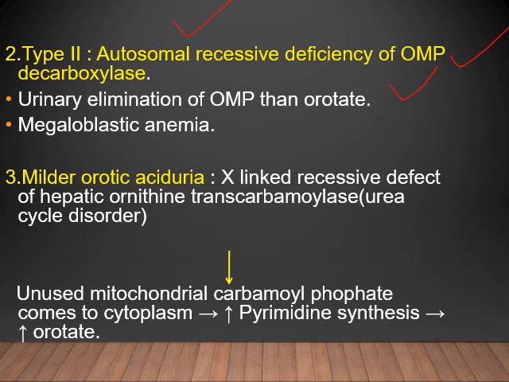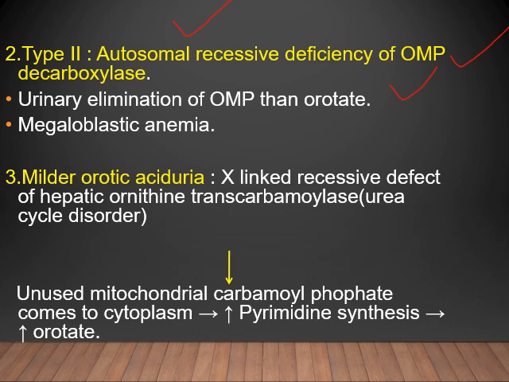And the third type is a milder orotic aciduria. It is an X-linked recessive defect of hepatic OTC deficiency, hepatic ornithine transcarbamylase deficiency. That is one of the urea cycle disorders, in which the unused mitochondrial carbamyl phosphate comes to the cytoplasm. Where OTC is absent, the CPS product will accumulate in mitochondria, leak to the cytoplasm, and enter the cytoplasm.